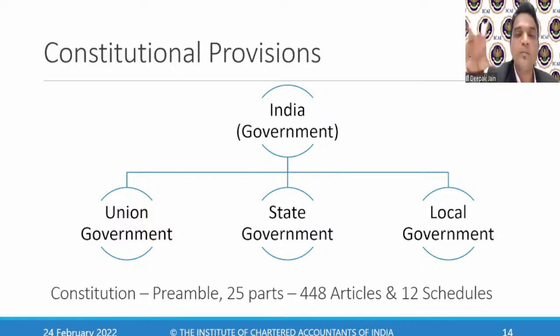Legislative will make the law. Now, how do they get the power to make law? From the Constitution. Once they get the powers from the Constitution, they are in a position to make the law. Then the implementation is made by the administrative authorities, the Central Board of Direct Taxes, the Central Board of Indirect Taxes, CBDT, CBIC. These are the administrative authorities. Under them, you have various officers who will implement the law and do the assessments.